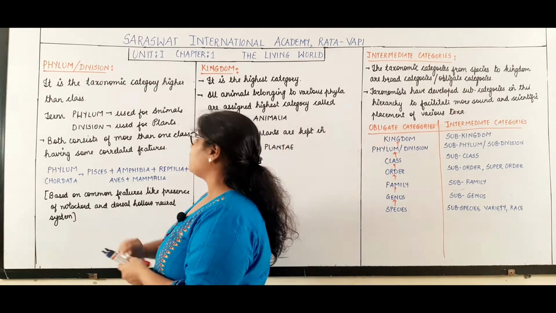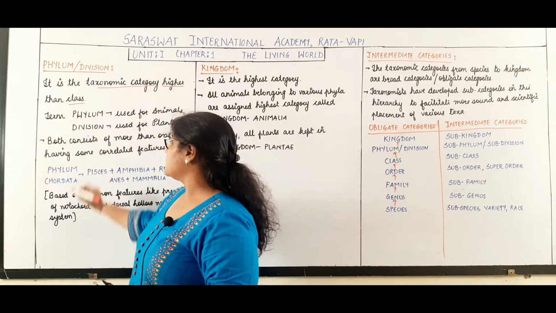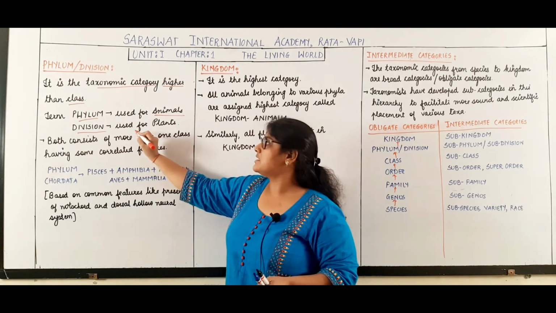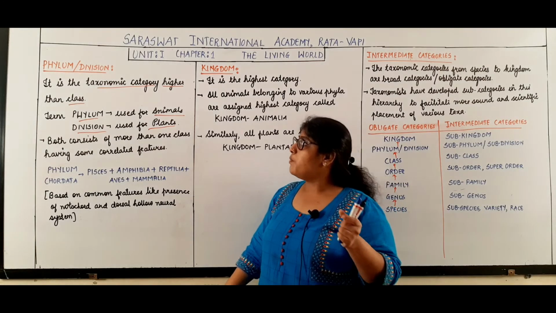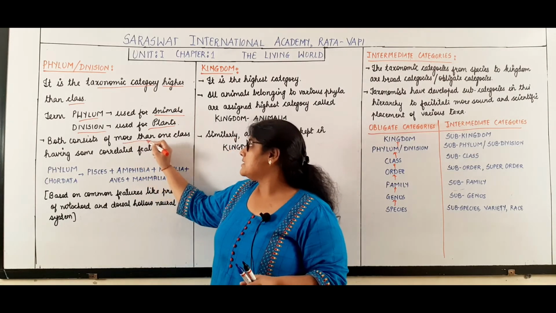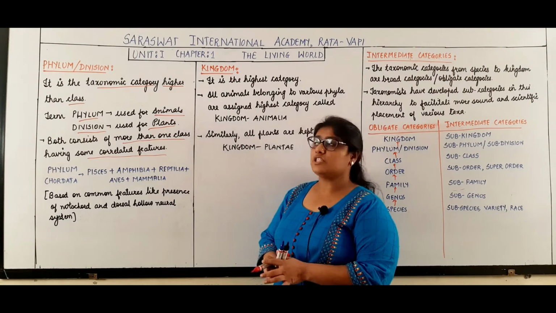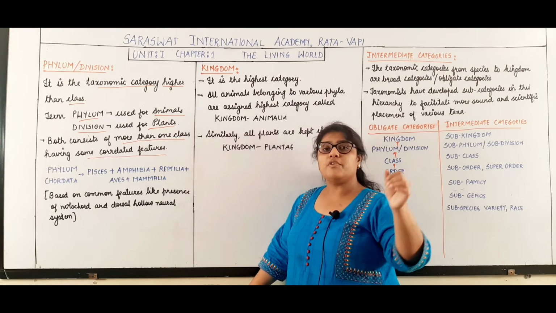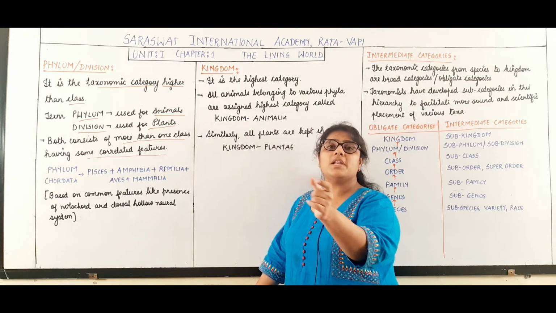Phylum is a term used for animals, division is a term used for plants. Both contain more than one class having some correlated features. So phylum or division is a group of one or more classes having certain correlated features or characteristics.